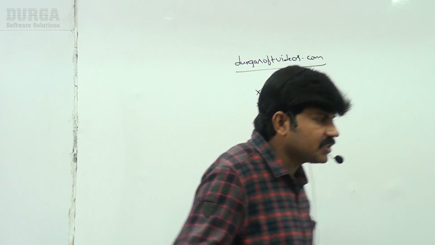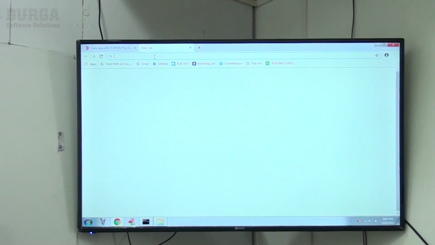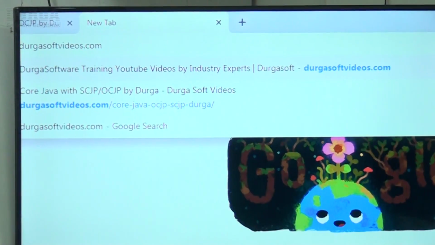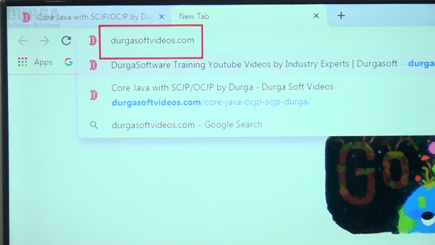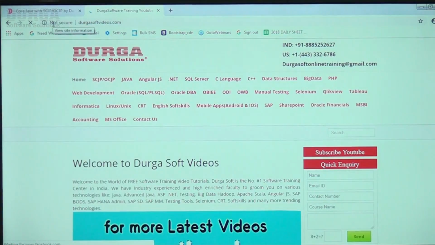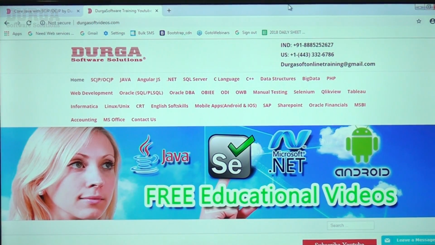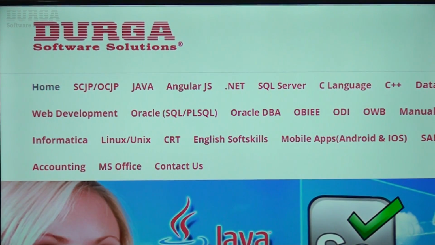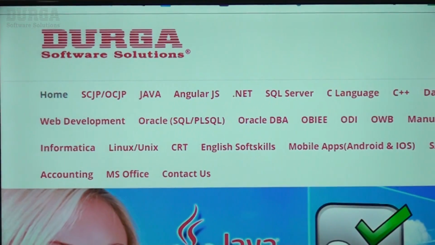Just observe durgasoftvideos.com. I will open it anyway, just have a look once. Here I'm trying to open durgasoftvideos.com. Observe very carefully, sir. Now just click this one. If you look at the top, you can see there are multiple subjects: Home, SCJP, OCJP, Java, AngularJS, .NET, SQL Server. Multiple things are available, right?